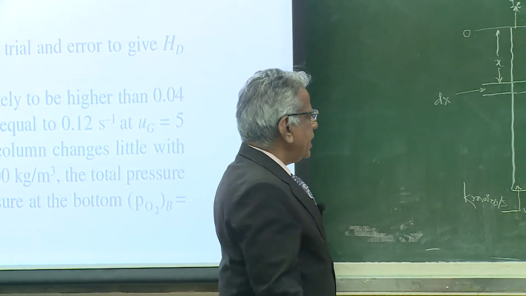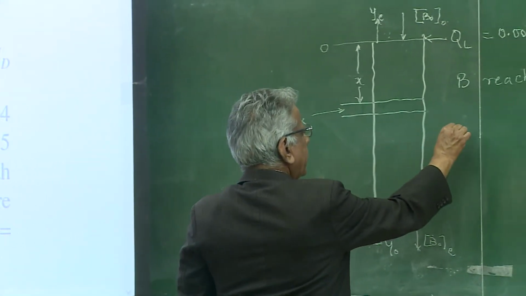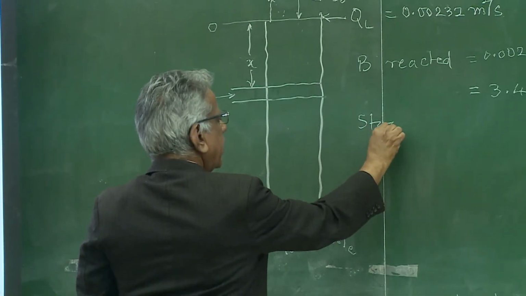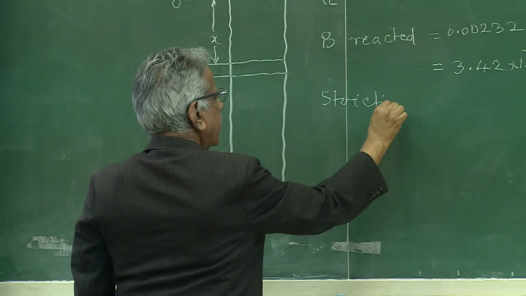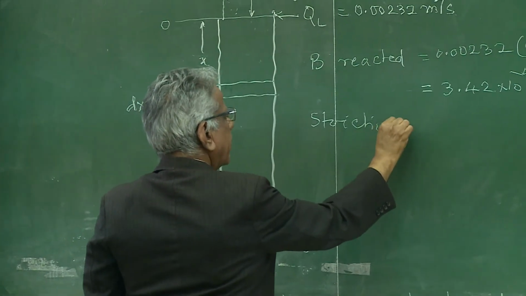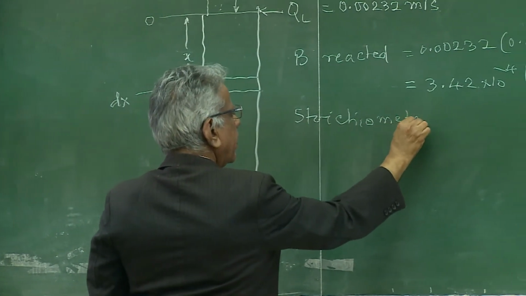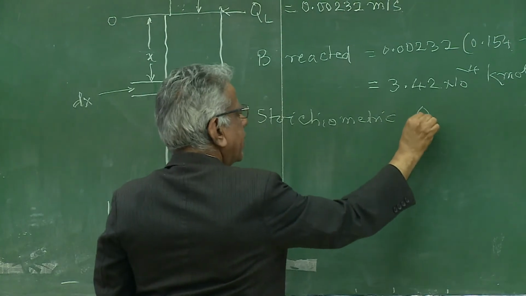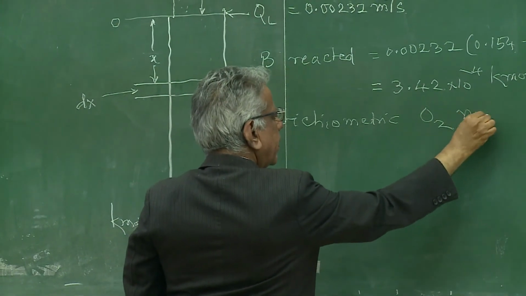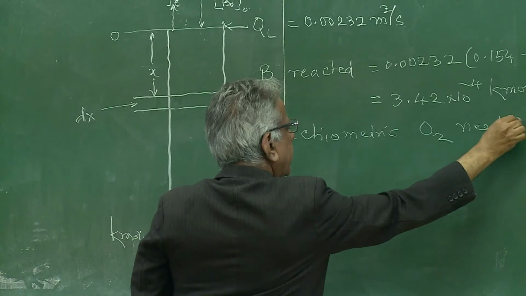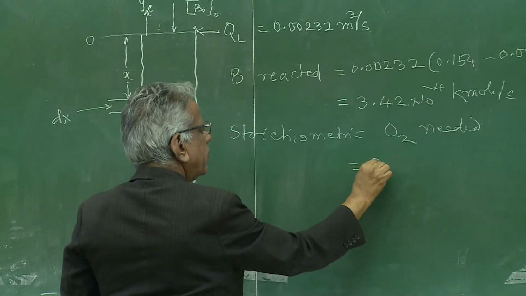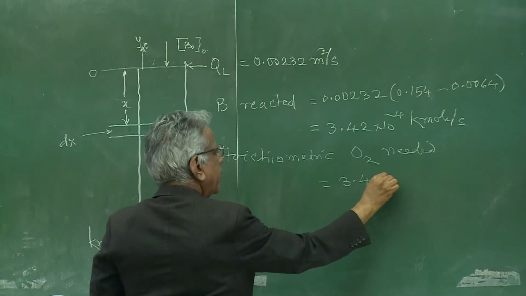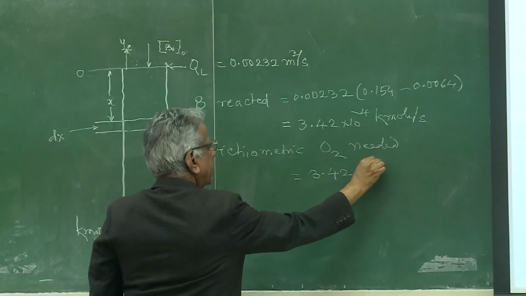So what is the stoichiometric oxygen needed? Which is equal to 3.42 into 10 raised to minus 4.